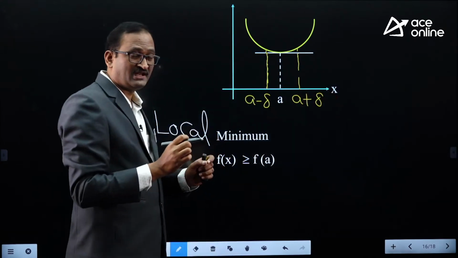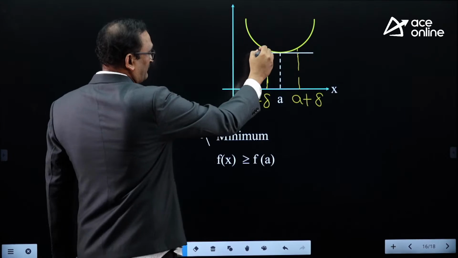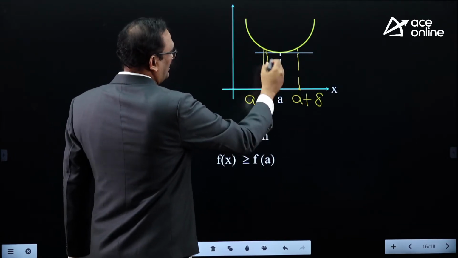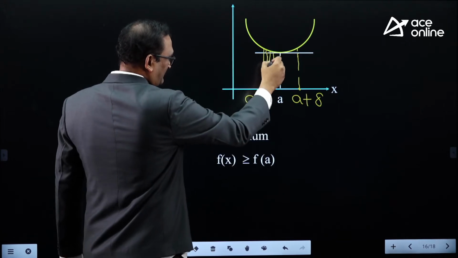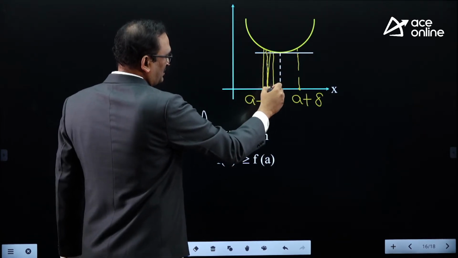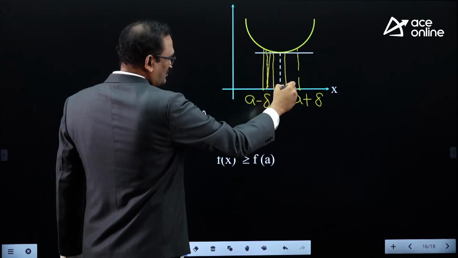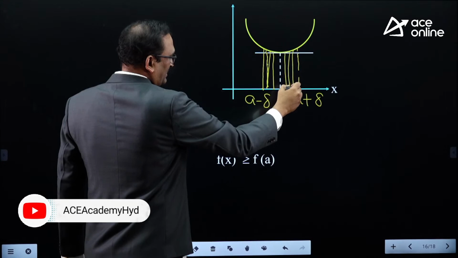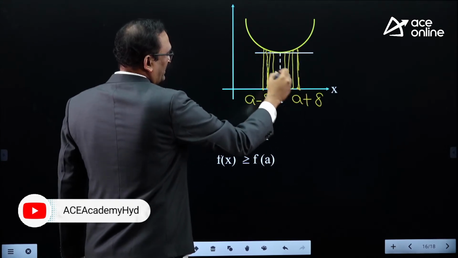So the f of x value at each and every point, this is a minus delta, this is a plus delta. This is the f of x value at this particular point, the f of x value at this particular point, and the f of x value at this particular point.